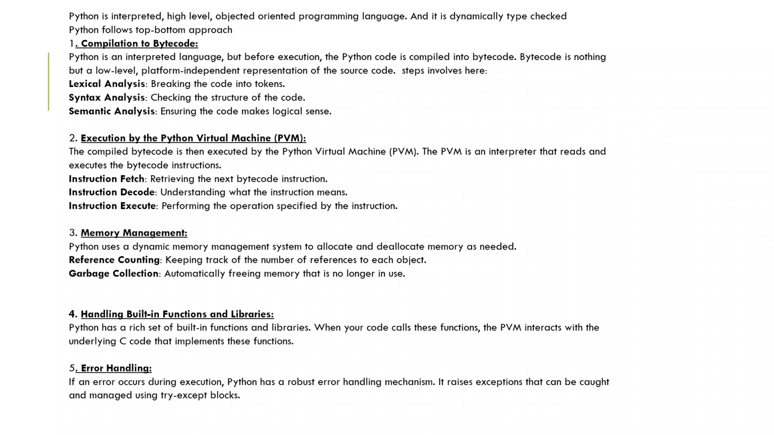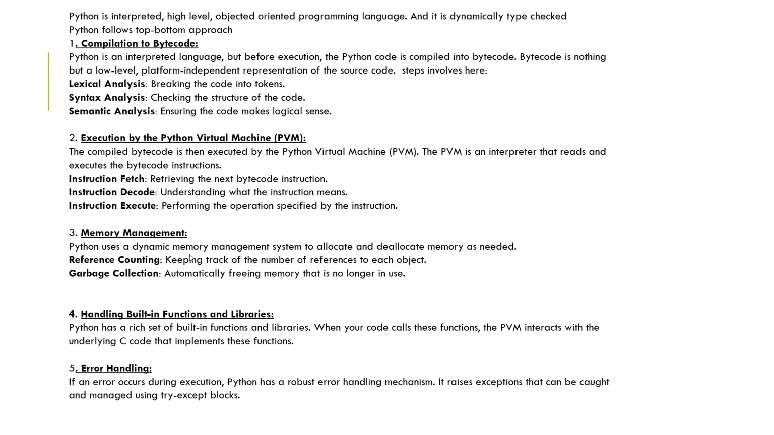Like we have the code, and that code is divided into tokens, right? So it reads the bytecode instructions one by one, understands them in machine language, and after that performs the specified operation.